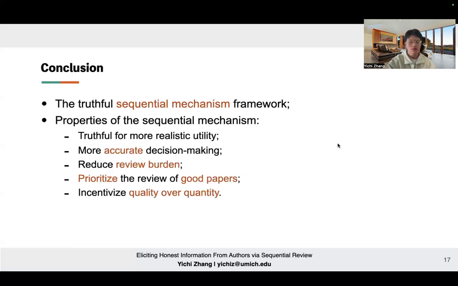Let me conclude. We present a truthful sequential review mechanism framework, which possesses a lot of properties: it is truthful for a more realistic model. It can assist better decisions, reduce review burden, and prioritize the review of likely good papers. And finally, it can incentivize authors to generate fewer papers of higher quality.